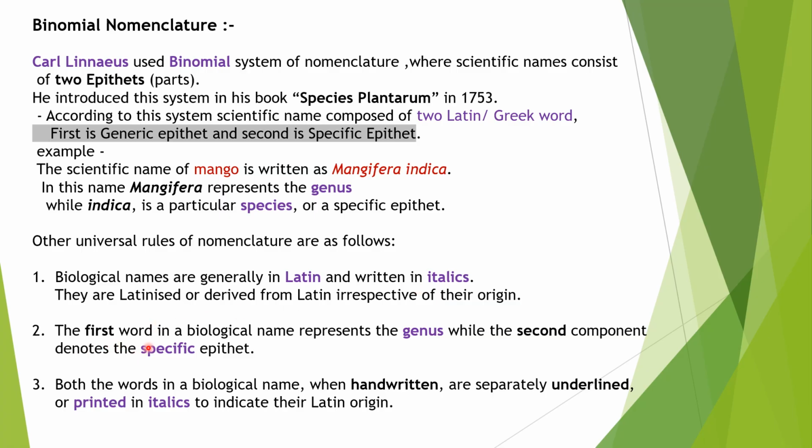The first word in a biological name represents the genus and the second component denotes the specific epithet, that means species. Both the words in a biological name when handwritten are separately underlined. When we write the names by hand, we must underline both the words, or in printed format it must be in italics to indicate their Latin origin.